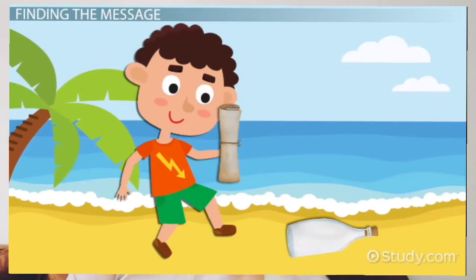So to help you understand this, let me show you guys a picture and let's describe what we can see here. So let's start with the setting. What can we see in the setting? We can see that there is a small boy and he is on the beach. We can see the trees, we can see the sand, the ocean, and it looks like a very nice day. You can see the blue skies.